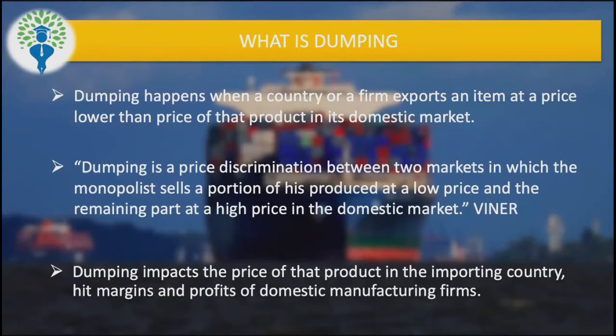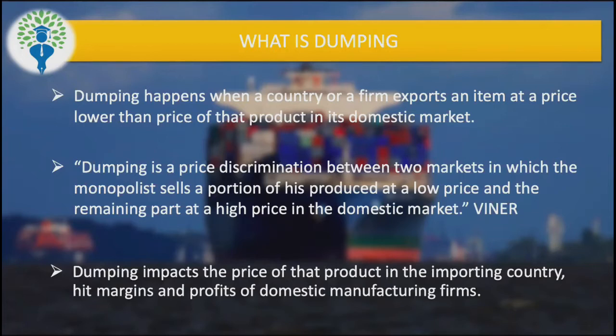If a firm sells its product at two different prices, that is X price in the domestic market and Y price in the foreign market. And that's not all. In the foreign market they sell it at a cheaper price, whereas in the domestic market the same commodity they sell at a higher price. So that's an interesting point. What the firm is doing is selling at a higher price in the domestic market, and the same product at a cheaper price in the foreign market, right?